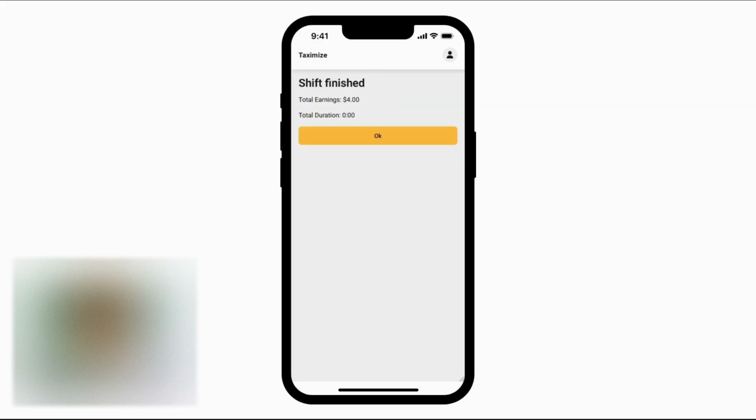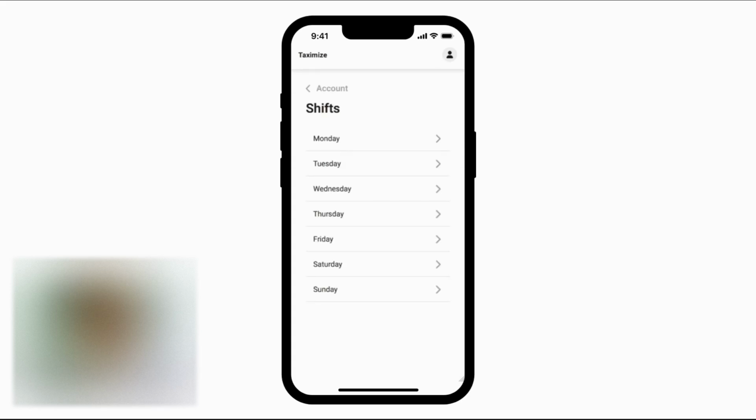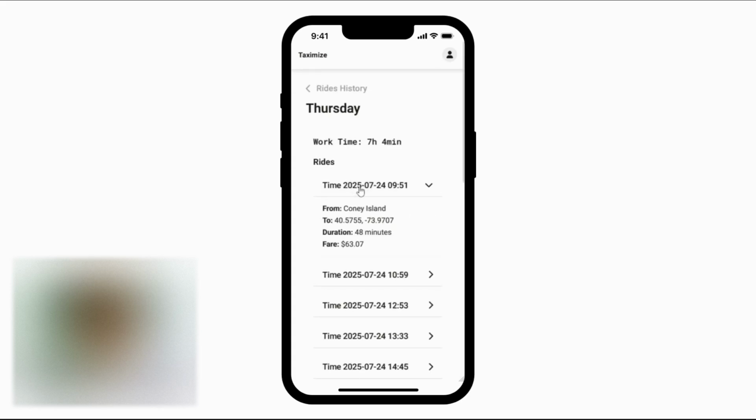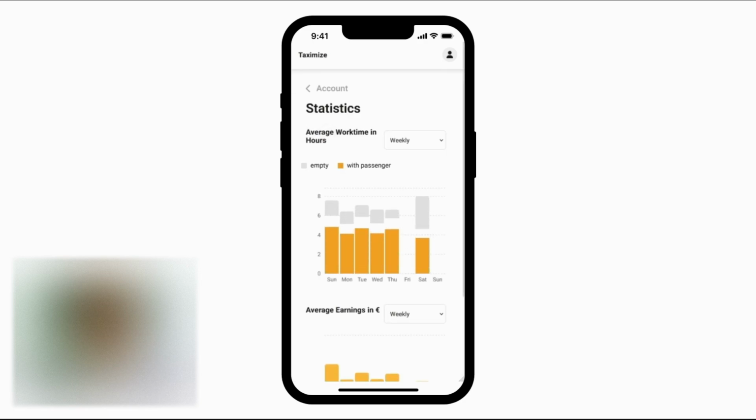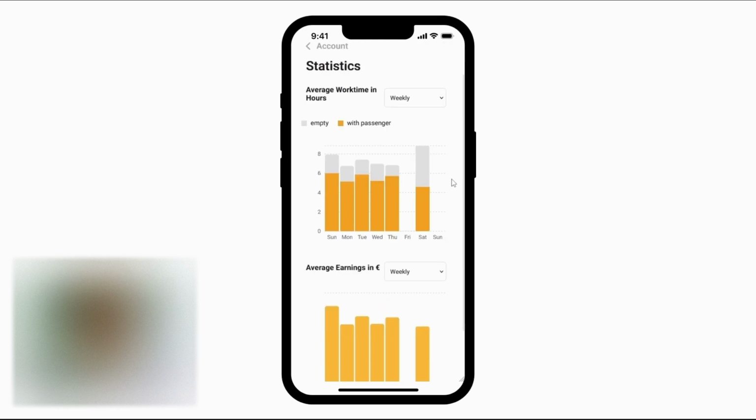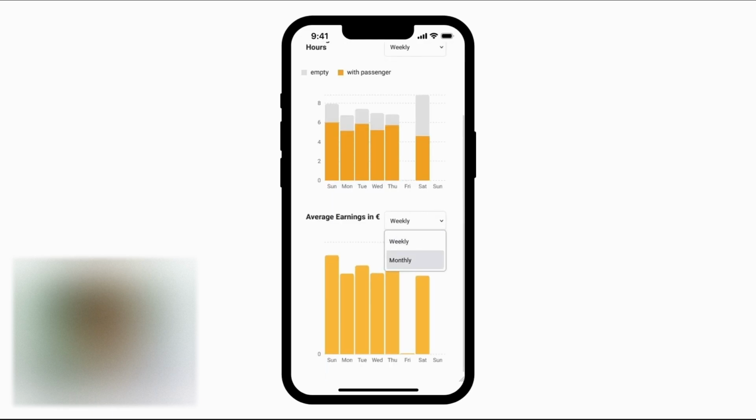When ending the shift, I'm going to see a summary of my total earnings and the total duration of the shift, based on the rides. We also implemented several other features in the account system. I can see a history of my past shifts and rides, and I can also see statistics. The statistics show me my average work time with or without a passenger and my average earnings, either on a weekly or on a monthly basis.